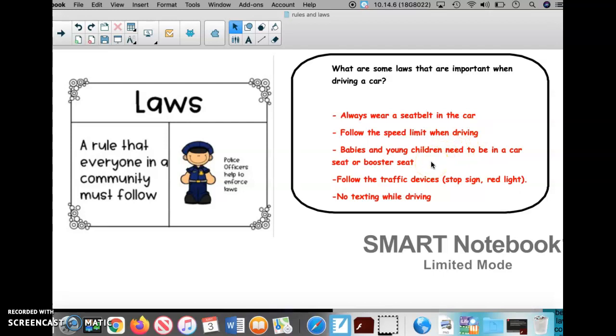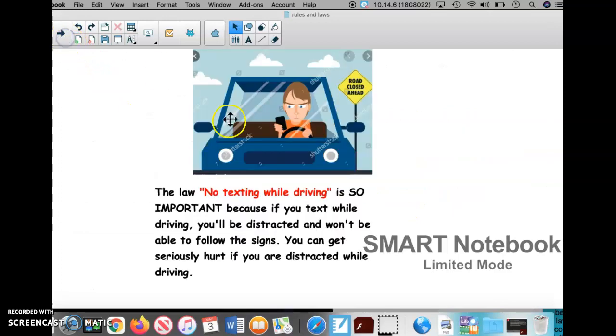Babies and young children need to be in a car seat or a booster seat, and that also keeps them safe. Follow the traffic devices. That means if you see a stop sign, you should stop. If you see a red light, you need to stop. If you see a green light, then you may go. No texting while driving. Here's an example.